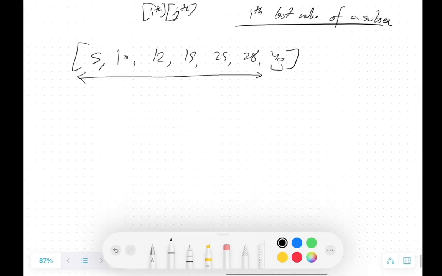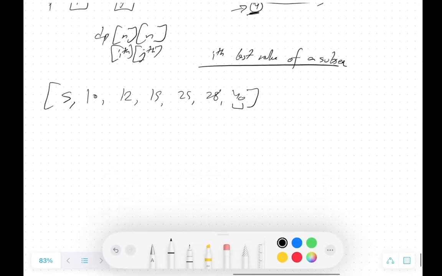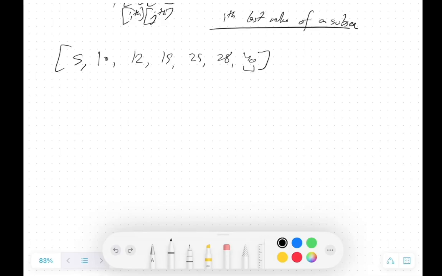Then inside this range, there is some kind of length, and we need to calculate it. So we need to find two values whose summation is equal to 40. The two values are 15 and 25, which is this and this. These two values' summation is 40. Yes, right. So how are we going to jump onto those values? Can we apply the two sum algorithm? Yes, we can apply two sum. The intuition will be the same here.